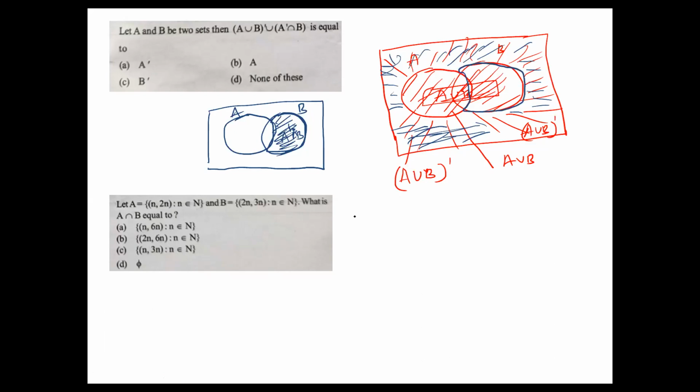Okay, now what is the remaining? And this one, what is the remaining? It is nothing but A only, that is A dash, not A. Except A dash, the remaining part everything is there. A dash intersection B dash means this part and this part, which is nothing but A dash only. That is the answer. Yes, note down this one. So what is the answer? A dash is the required answer.